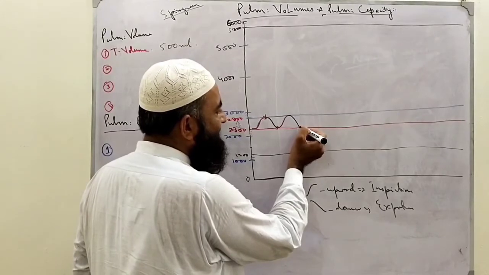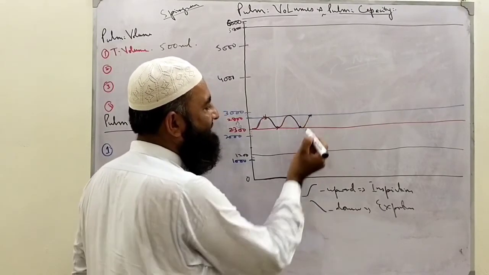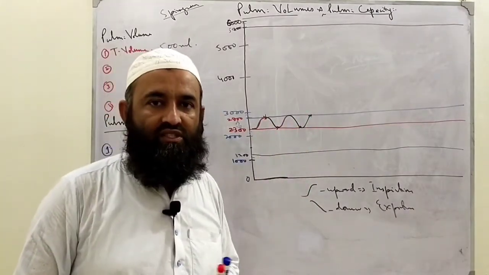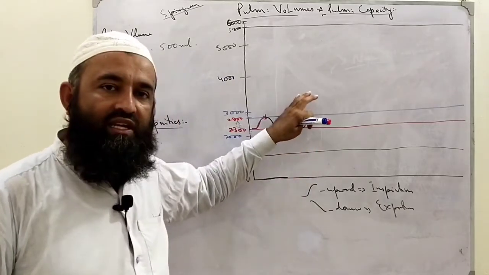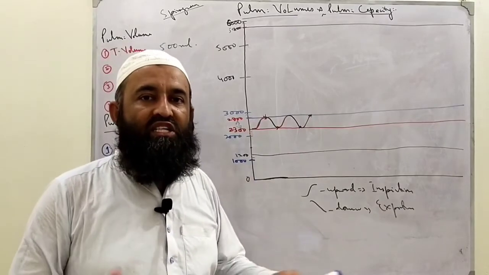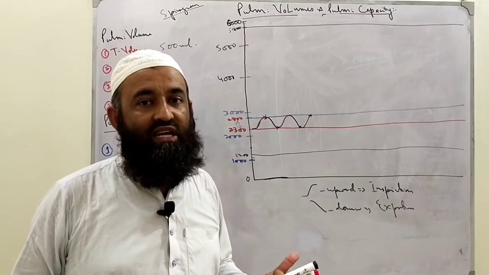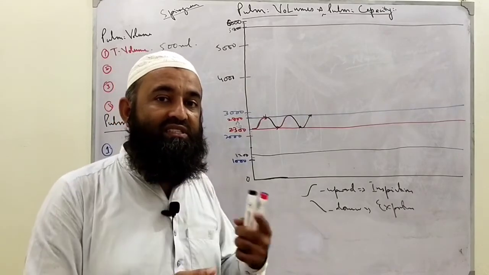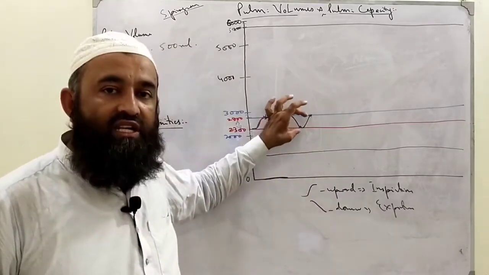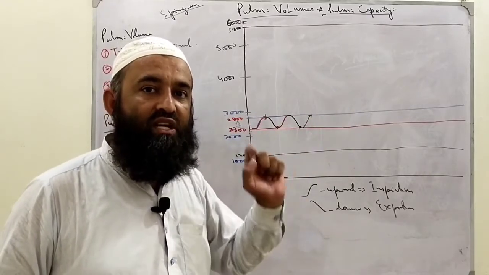Now again if I breathe in here, I have taken that tidal volume. Now suppose at this point, this is not quiet breathing, we have taken the air of quiet breathing. After this point, suppose I need an extra amount of air, because the person is in exercise, the person is running, doing some vigorous activity, and this tidal volume cannot fulfill the body's demand for oxygen.